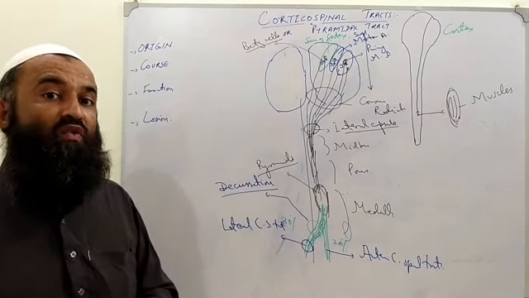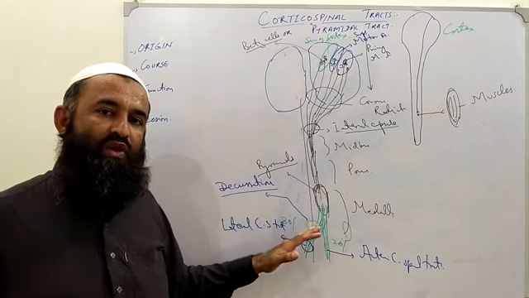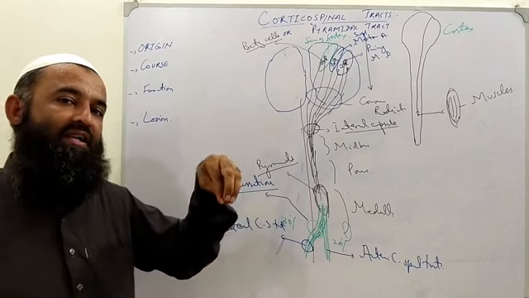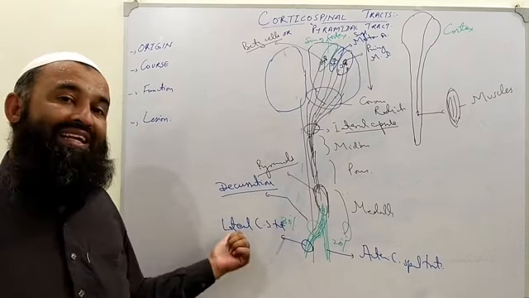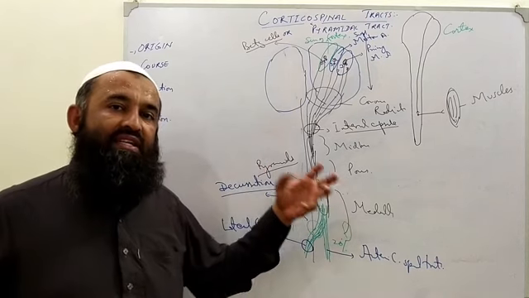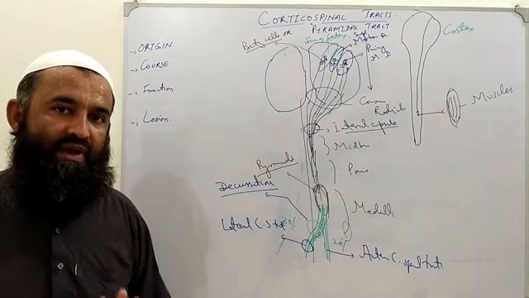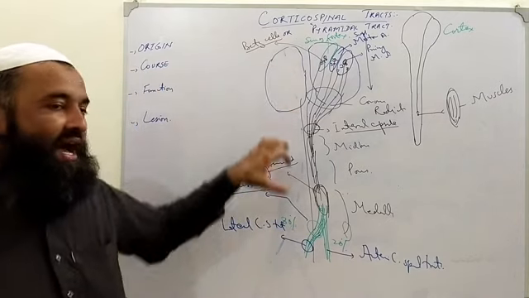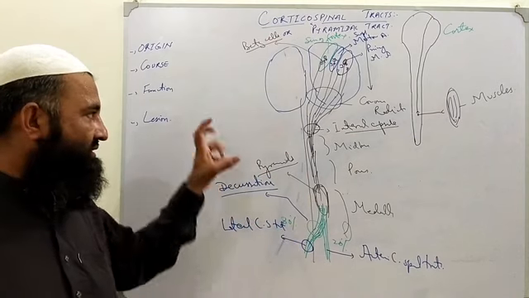So up to now what we have seen: it is coming down on the same side to the lower medulla. When they form the pyramid in the lower portion, they cross to the opposite side and form the lateral corticospinal tract, and on the same side they form the anterior corticospinal tract. Then this will come into the spinal cord. Clear? So this is its higher course. Now we will do its course in the spinal cord.